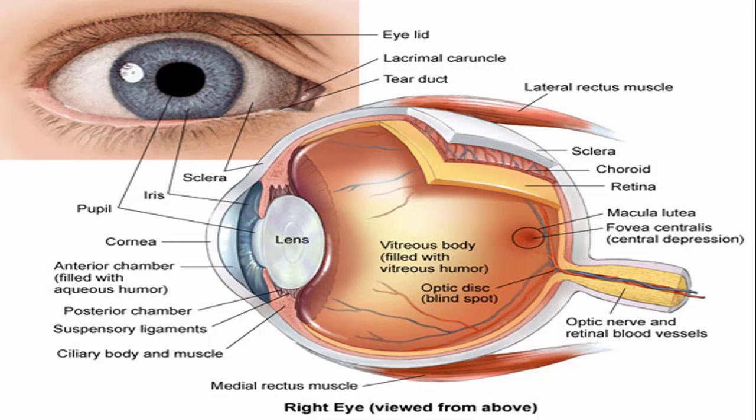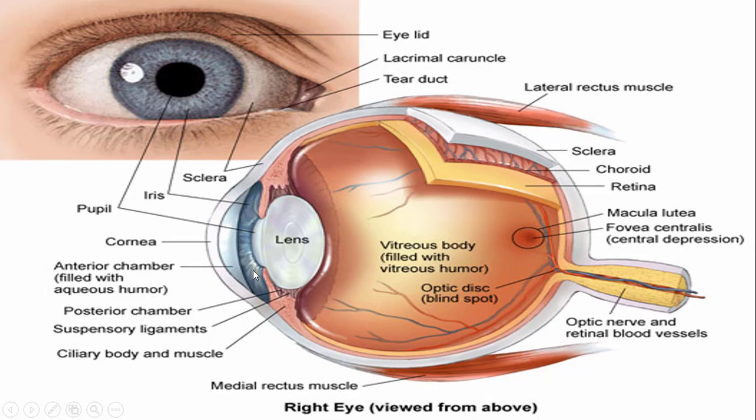Look at the structures right here. These are the detailed structure of the eye. We'll begin from here. You can see this part of the eye is bulging out. It is transparent, and this part of the eye is said to be the cornea. Now the space between the cornea and lens is filled with a fluid, and this fluid is said to be aqueous humor.